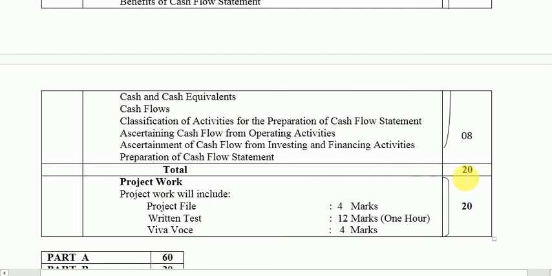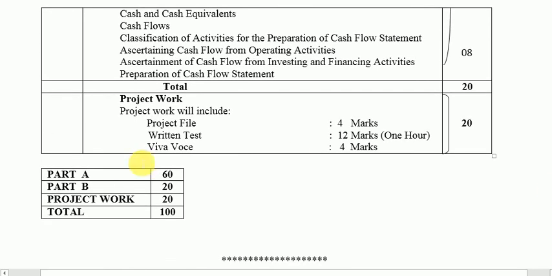So 4 for project file, 4 for Viva, and 12 marks written test altogether comprise 20 marks. So 80 for your theory paper, 20 for your project work. Altogether, this is your 100 marks syllabus for the session 2021.